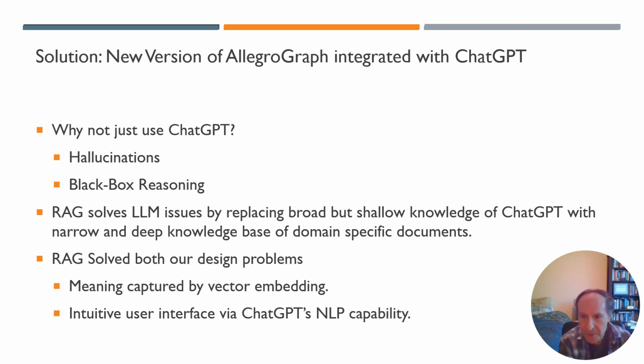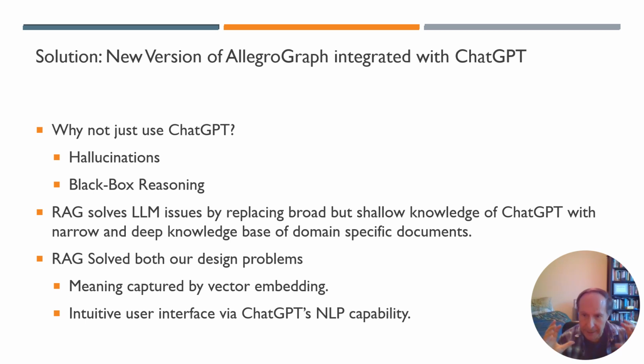So that's where we turn to this architecture, retrieval augmented generation, to solve these two problems, hallucinations and black box reasoning. Retrieval augmented generation does this by replacing the shallow but broad knowledge base of the LLM with a narrow but deep knowledge base on a specific domain. That's what the RAG architecture is all about.